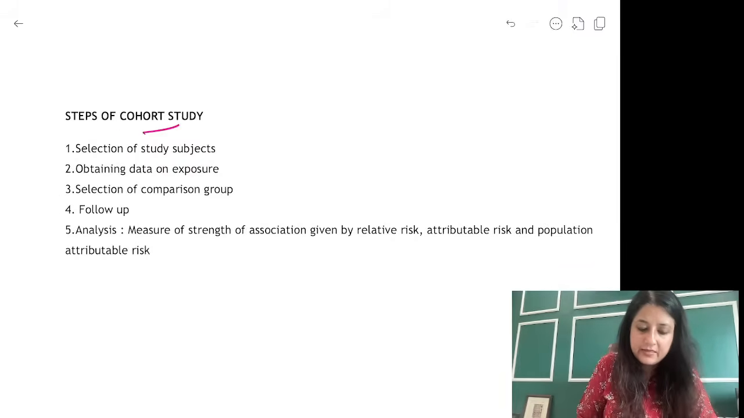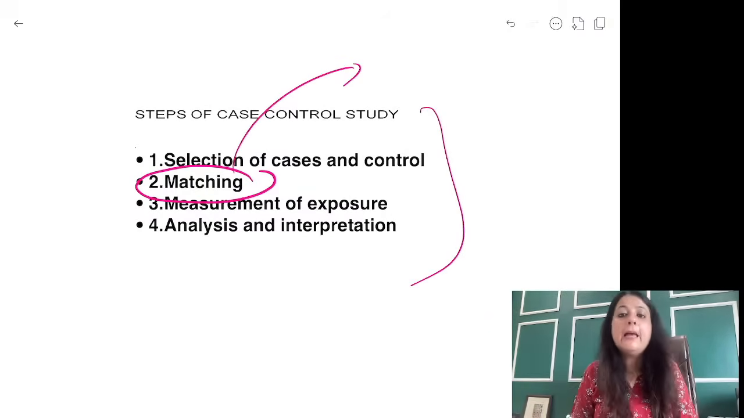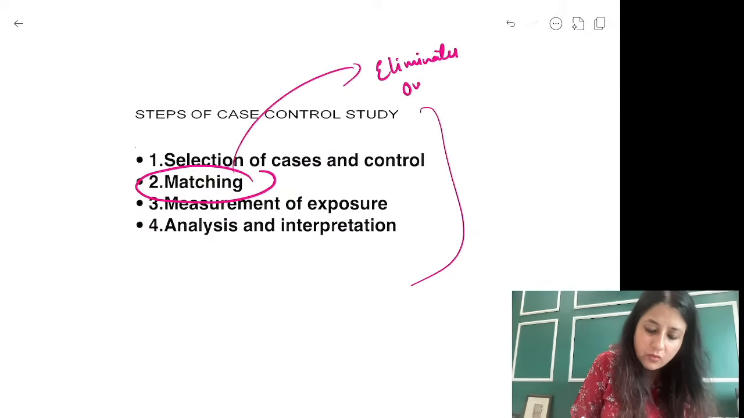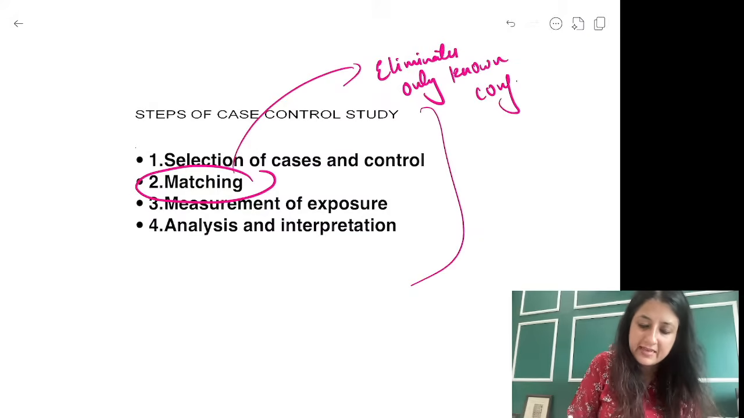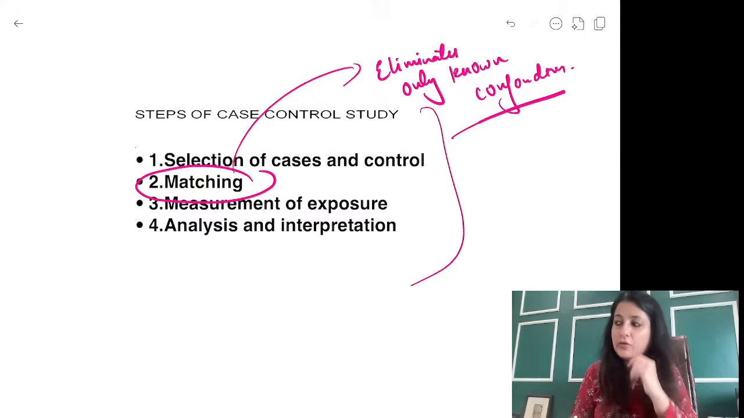Steps of cohort भी देख लो. अच्छा, एक और चीज, matching. Tell me something about matching. Matching eliminates which confounders? Matching eliminates only the known confounders. This again you have to remember.